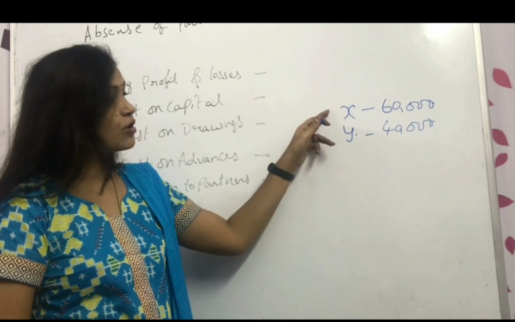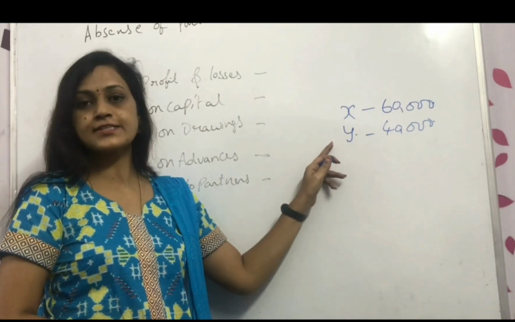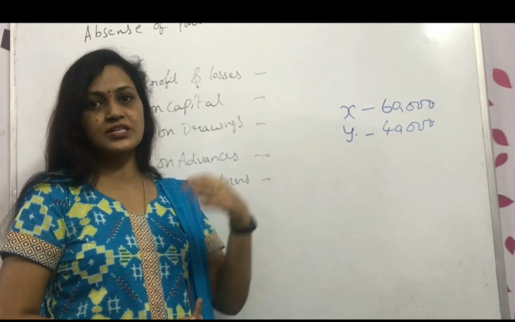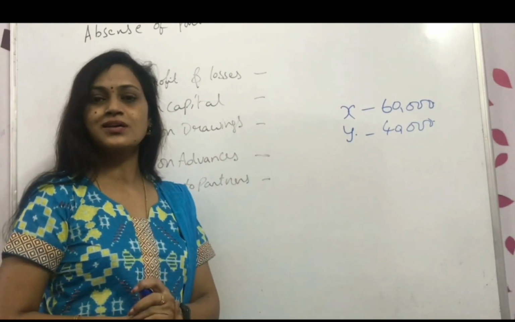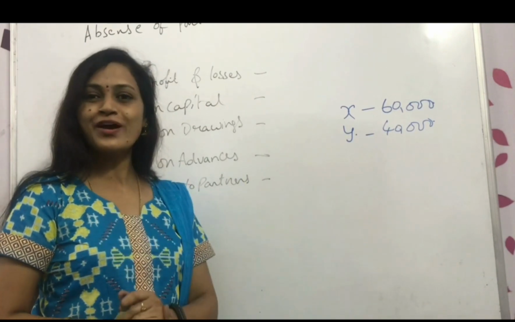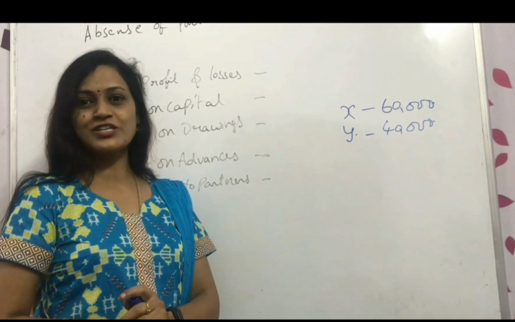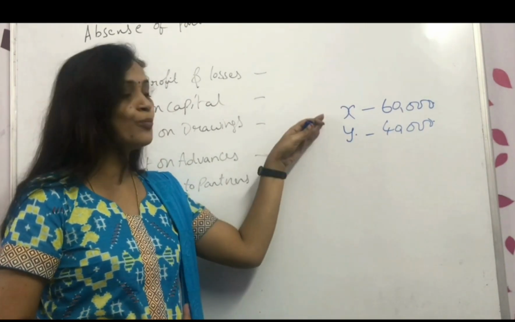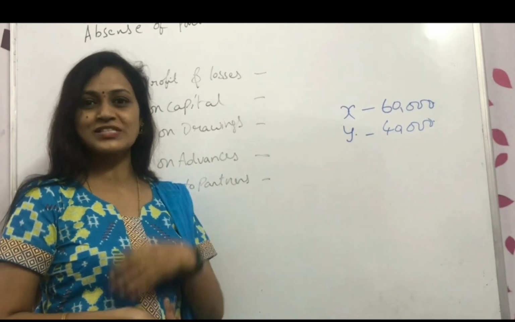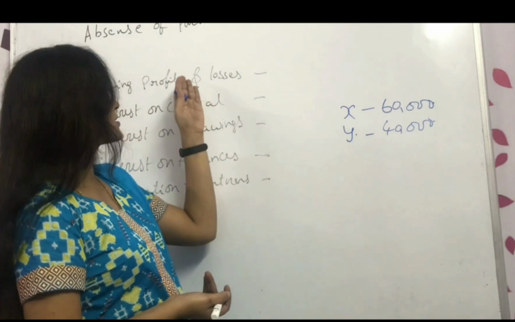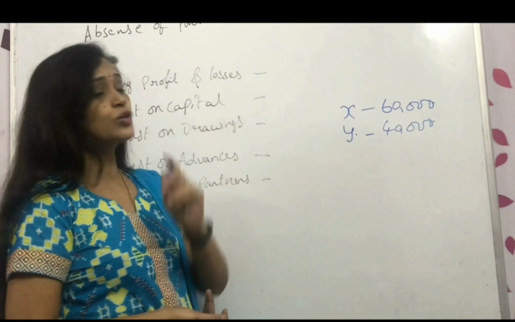Because one person brought more capital and one person brought less capital, if we give both of them the same amount of profit, sharing the profit equally, is that acceptable? First of all, will you accept? I am sure you will not accept. Am I right? Losses, you are ready to share equally, but profits, I brought more, so I must get more. Such kind of thought we will get, right? So if there is no partnership deed, what should I do?